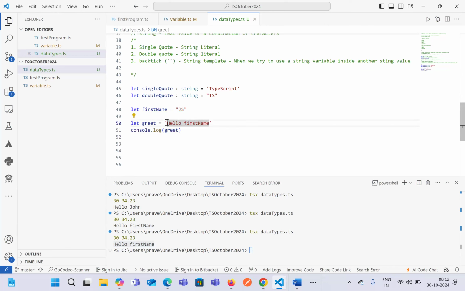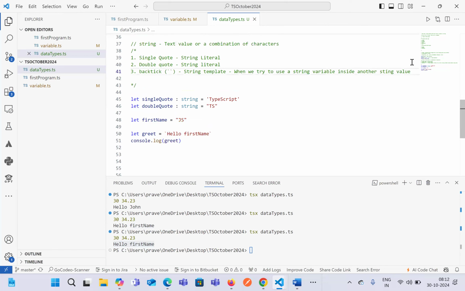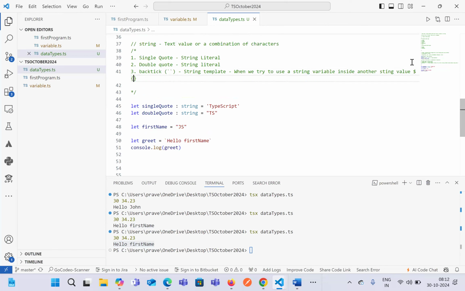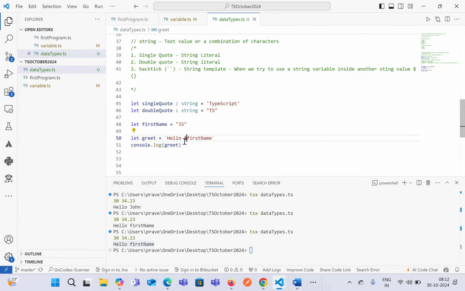At that point of time, we have to use the backtick symbol. And whenever we try to use a string variable inside another string, at that point of time, we have to use it starting with a dollar symbol and then inside the curly braces. Okay, so we have to use a dollar symbol over here. And then we have to write the variable that we are trying to use inside another string inside curly braces. Okay, now you might be having a question. What if we use inside a double quote in the same way by defining it as dollar and inside a curly braces?